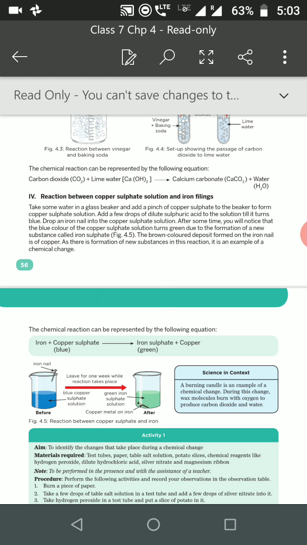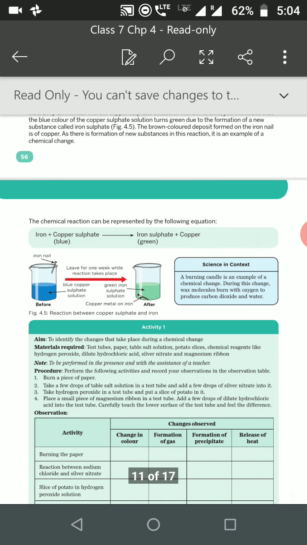The brown colored deposit formed on the iron nail is copper. As this is the formation of a new substance in the reaction, we say that a chemical change has taken place. See, the reaction has been given. Iron plus copper sulfate equals iron sulfate plus copper. This activity we can do in the lab. You have to leave the solution for some time, then you will see that the blue color has faded away, and the color of the solution has changed into green.